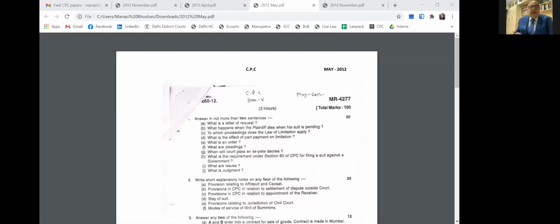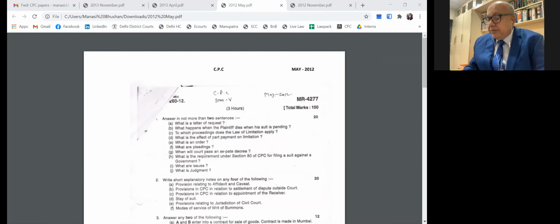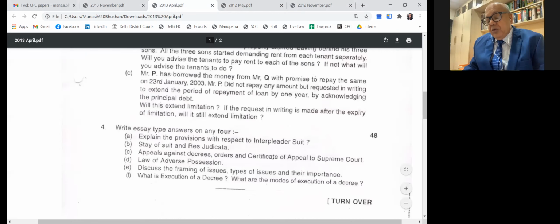Yeah. Then next is here. Then what are the modes of execution of a decree? So which paper? That is a section. Paper, same paper, April 2013. April 2013. Last question is.